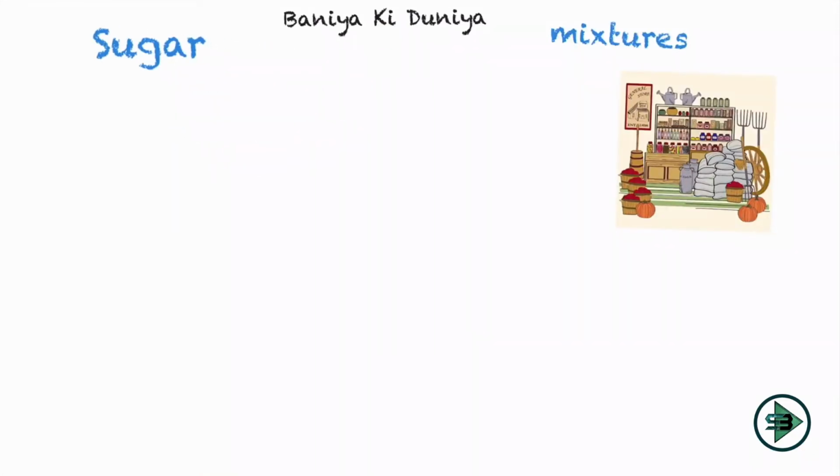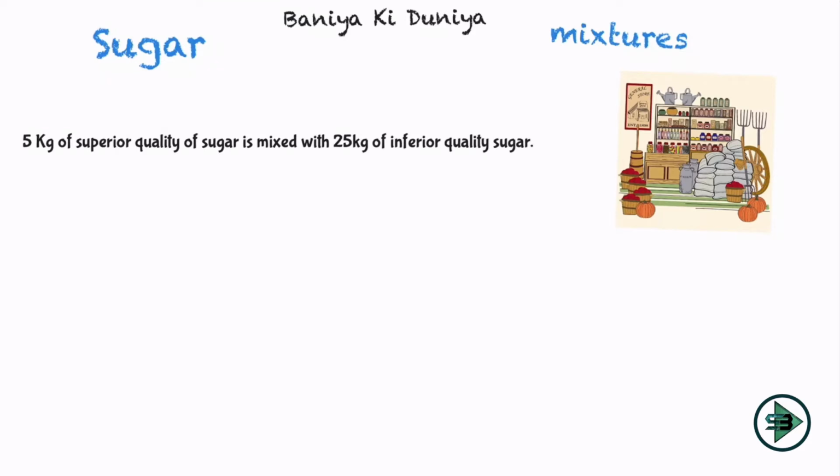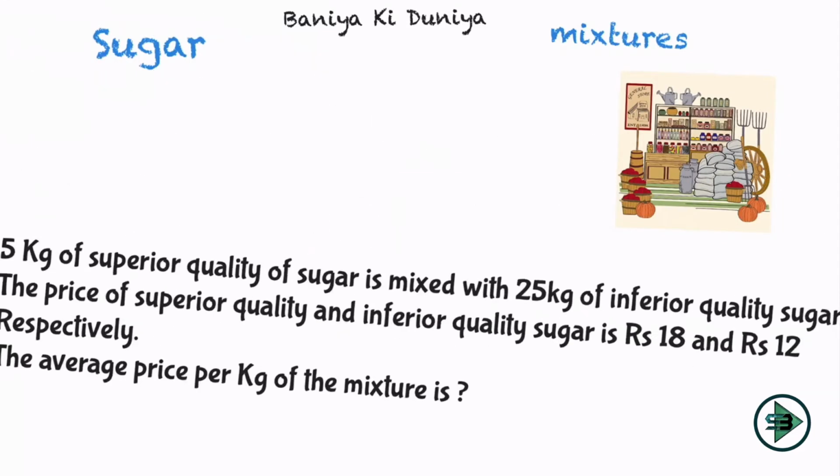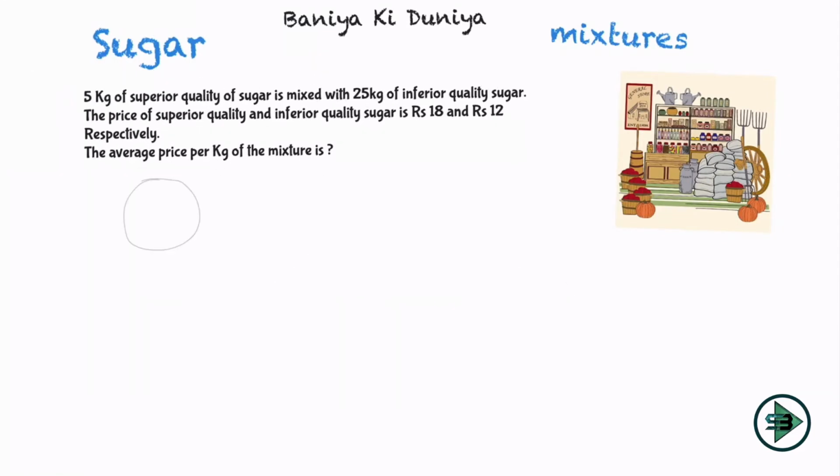Next problem at Banya Ki Duniya, we take it on sugar. And the problem says 5 kg of superior quality sugar is mixed with 25 kg of inferior quality sugar. So we mix superior with inferior, 5 kg and 25 kg. The price of superior and inferior quality sugar is given to us as rupees 18 and rupees 12 respectively. So superior costs rupees 18 and inferior costs rupees 12. And what is being asked? The average price per kg of the mixture. So if I mix these 2 sugars in the given ratio of 5 is to 25, which is 1 is to 5, what will be the average price of the mixture?